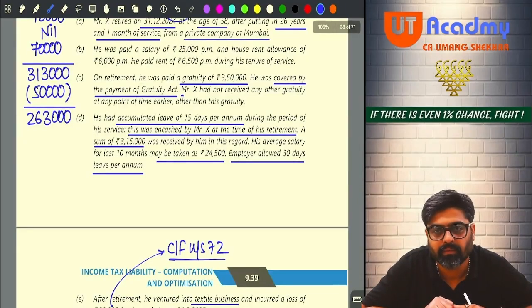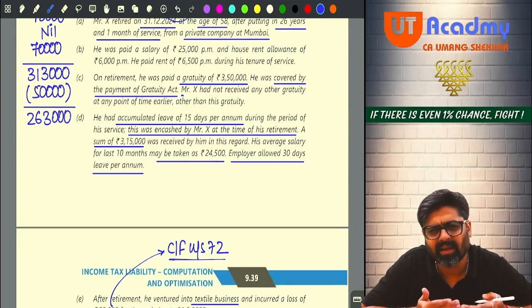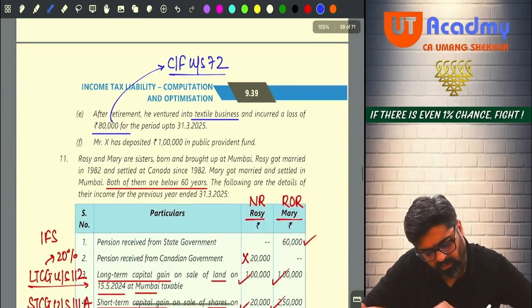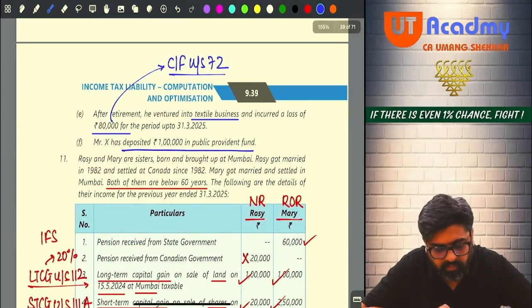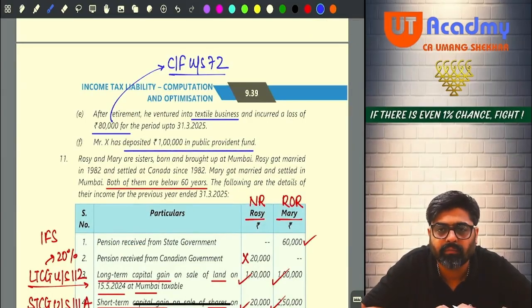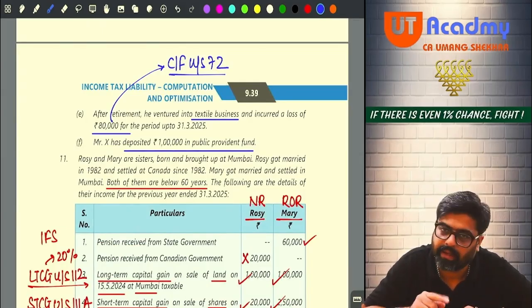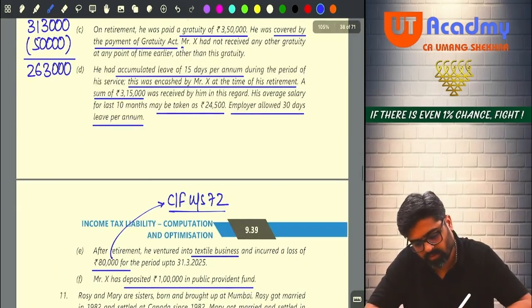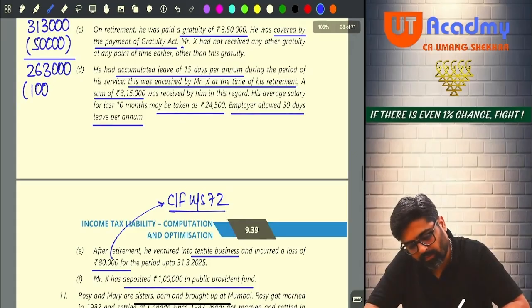2,63,000 is your salary. Any other head? No. Last one, X deposited 1 lakh in PPF. For that he is going to get a deduction. How much? Entire 1 lakh under 80C. So 1 lakh rupees he is going to claim as a deduction.